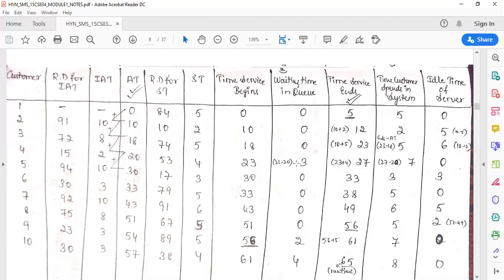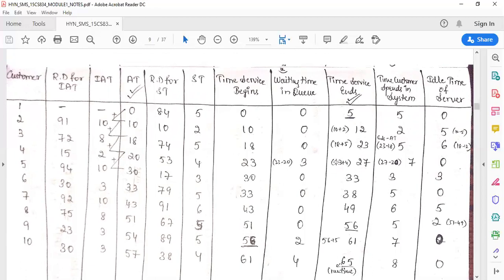Next, for the third step, we see the arrival time. The service ended at 12, so keep an eye on that. The arrival time is 18, which means I have to start at 18 only. The server ended at 12, so from 12 to 18 the server is idle. The server is idle for 6 minutes.